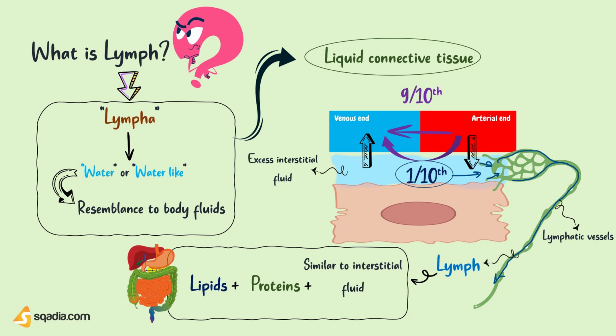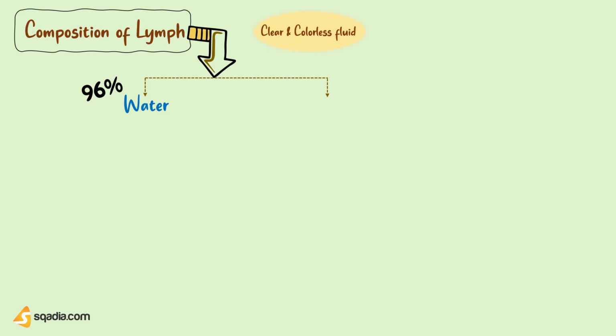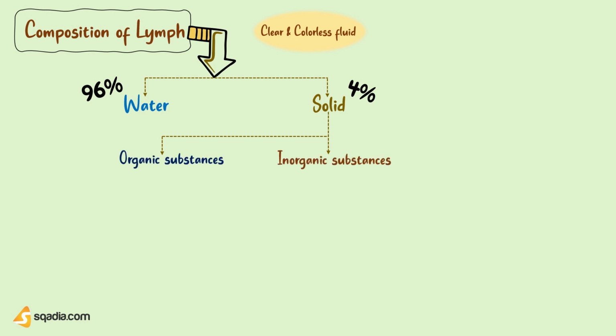From this discussion, we got just an idea about the composition of lymph. Let's look at its composition in depth. Usually, lymph is a clear and colorless fluid. It is formed by 96% water, and the remaining 4% are solids. That 4% solid is further divided into organic substances and inorganic substances.